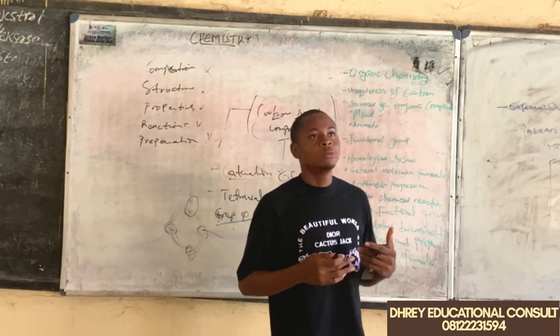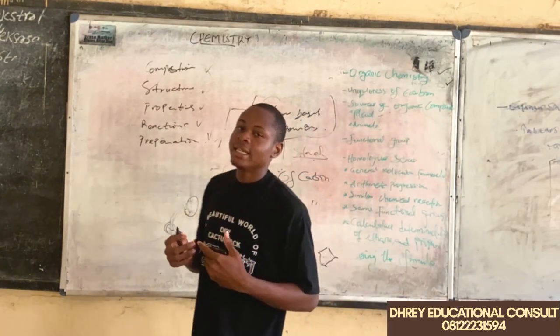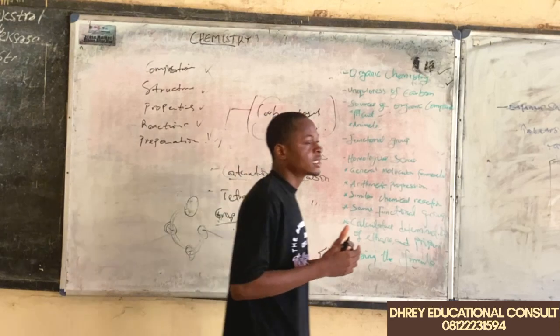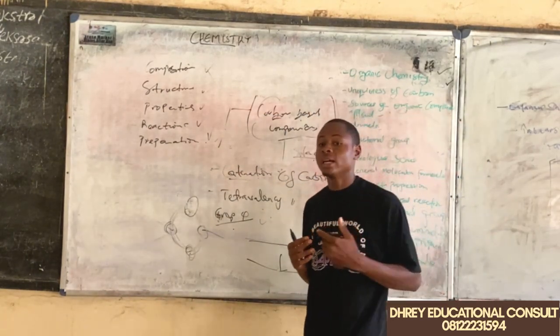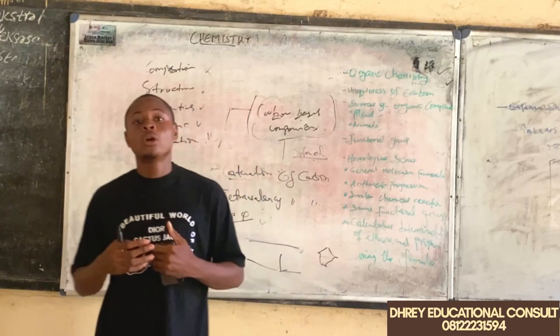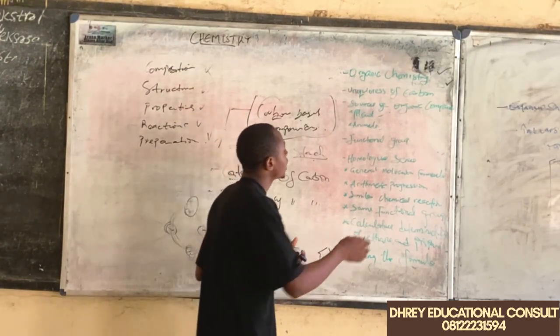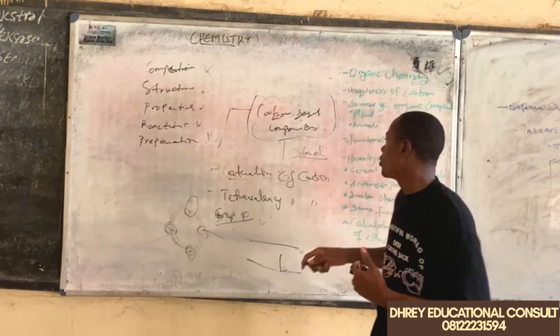We have carbon-based compounds like petroleum, which is a very common thing. It's an example of a carbon compound. We have others like methane, which is known as natural gas. It's also an example of carbon-based compounds. Now let's look at the next thing on our list here, which is the functional group.